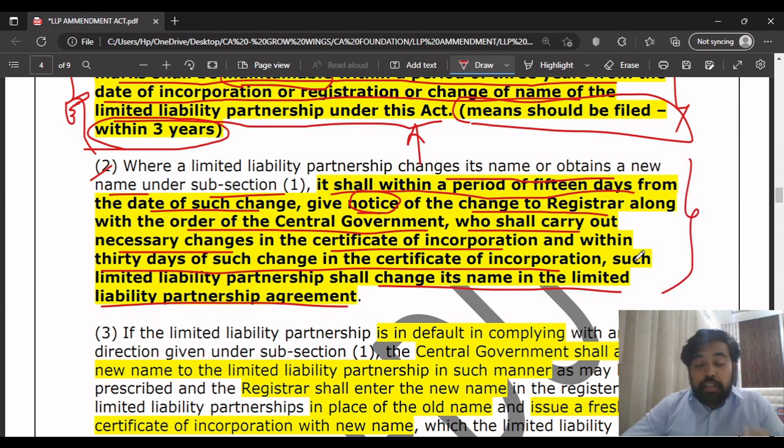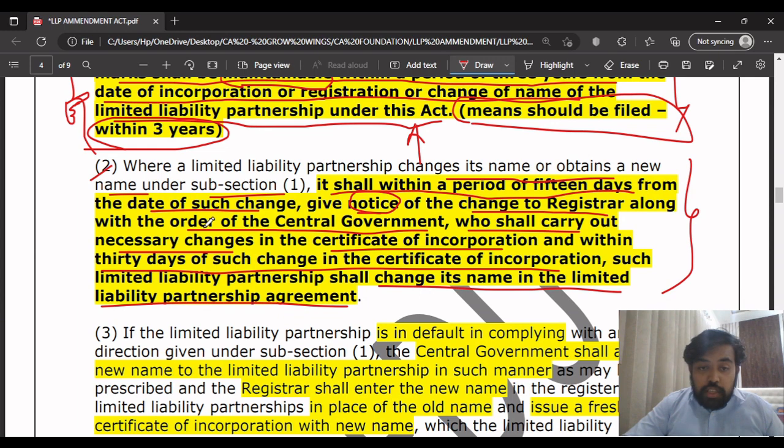They are saying that the LLP which changes its name or obtains a new name shall, within a period of 15 days from the date of such change, within 15 days means 15 days, change into the new name, or obtain a different name. In such a case, if they change the name or obtain a new name, within 15 days they have to give a notice to the registrar, along with the order of the central government.